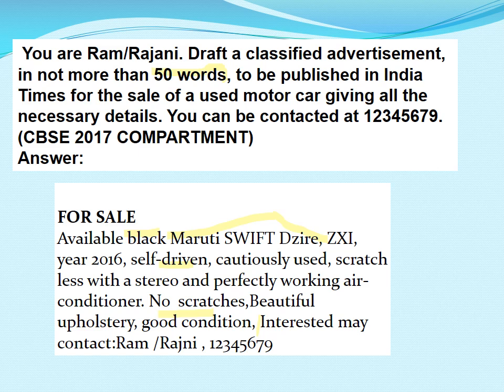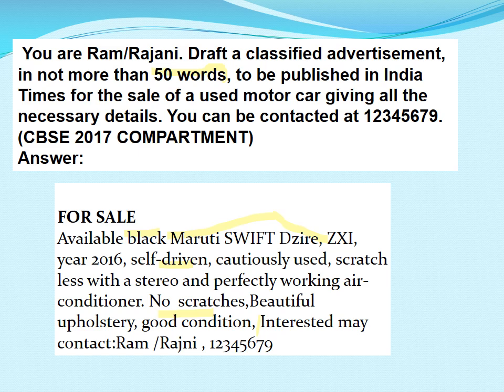For sale, as I mentioned, that if you are selling some property, vehicle or anything, you must mention sale. Available: black color Maruti Swift Dzire, that is the make or the brand, ZXi engine, year 2016, year of manufacturing.